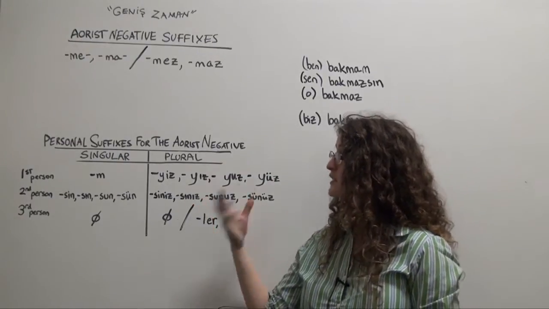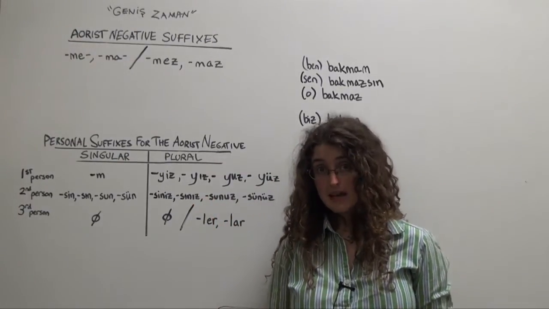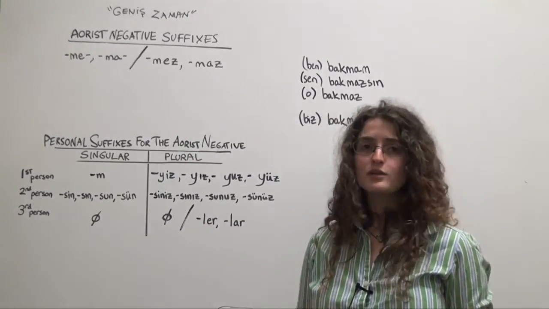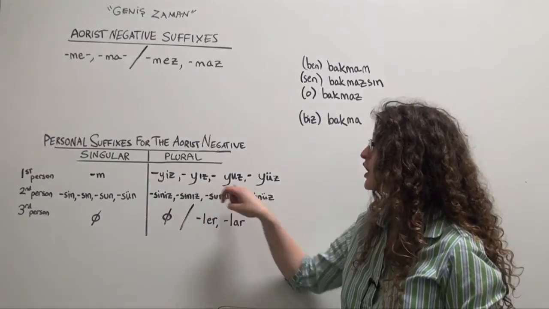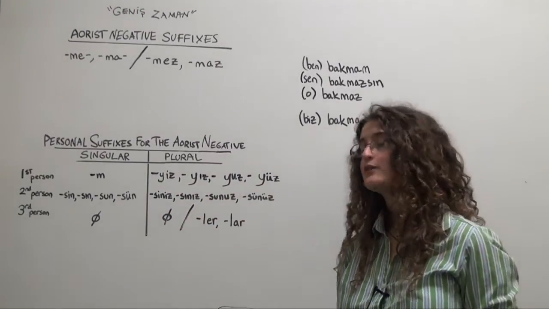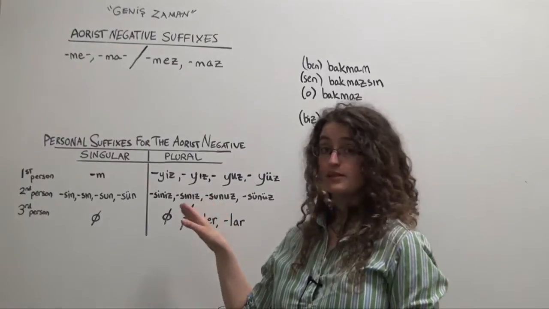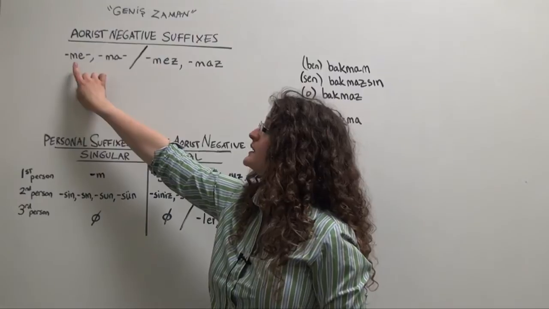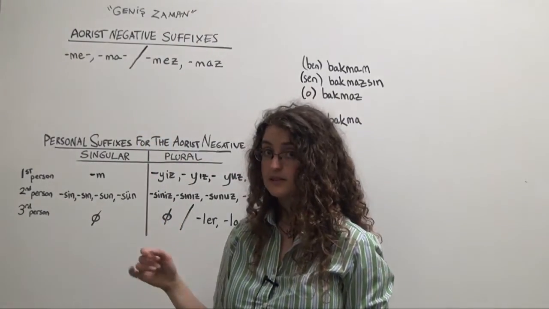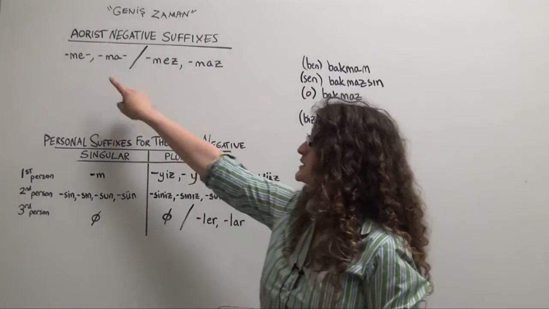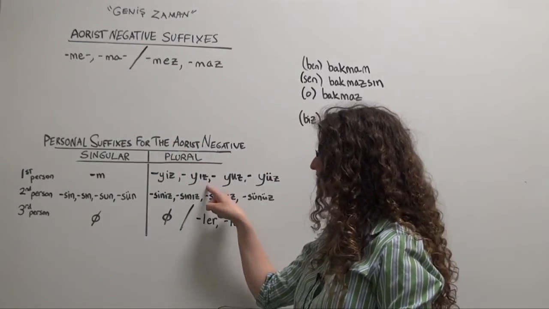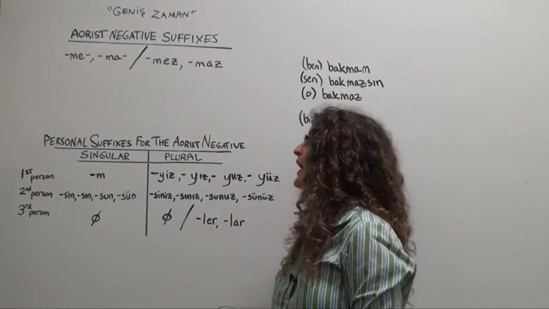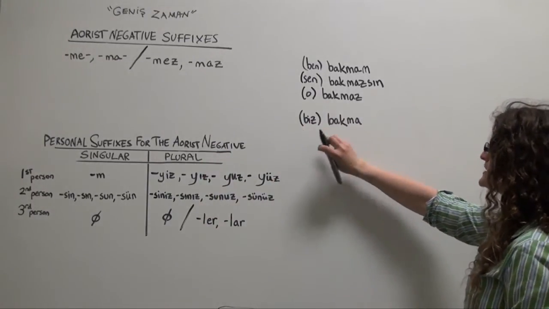Notice that the personal suffixes for the aorist and the negative are basically the same as the personal suffixes that you've encountered in the aorist in the affirmative. The only real difference is that we have this buffer y. Why do we have that buffer y? Well, because in the first person, the negative suffix we're adding is always going to be either me or ma in the aorist. That means that it's always going to end in a vowel, so as we go to attach iz, we'll want to insert that buffer y. So, very simple, biz, bak, ma, yız.